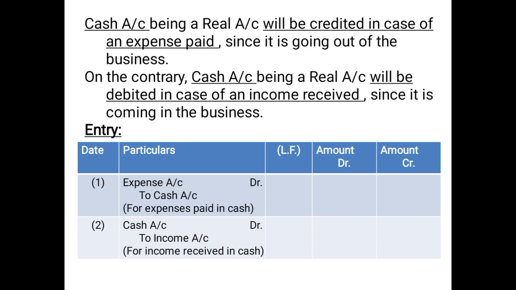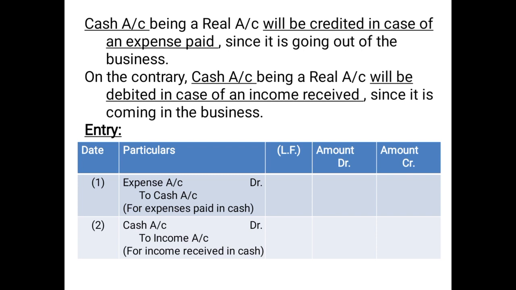On the contrary, cash account being a real account will be debited in case of an income received, since it is coming in the business. So just the opposite of expenses paid. If the incomes have been received, again it is assumed that since it is a nominal account, it will be received in cash, and if it is received in cash, that means cash is coming in the business, and we know that income is a nominal account.